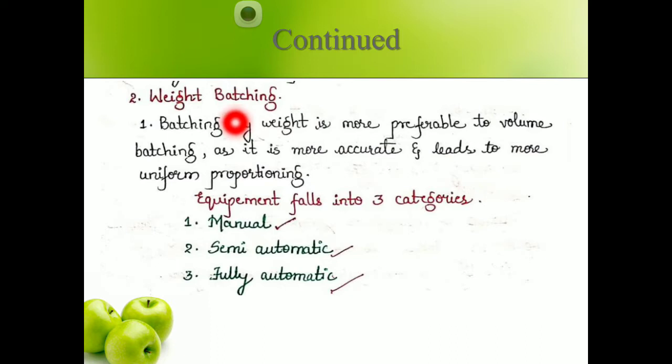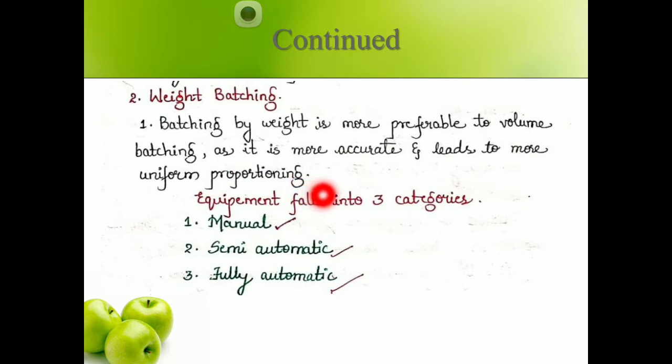In weight batching, the machine itself mixes the dry aggregate first, then water is added, then the concrete is prepared. So batching by weight is more preferable to volume batching. Compared to volume batching, weight batching is nowadays more in practice, as it is more accurate and leads to more uniform proportioning. In volume batching you may take either some part less or some part more, but here it takes accurately and a proper mixture is done.